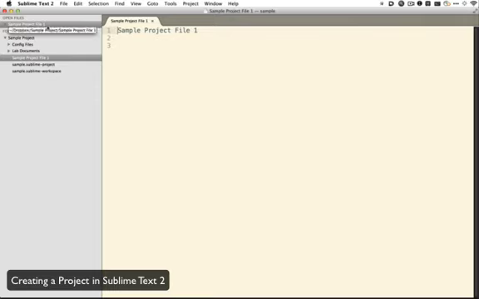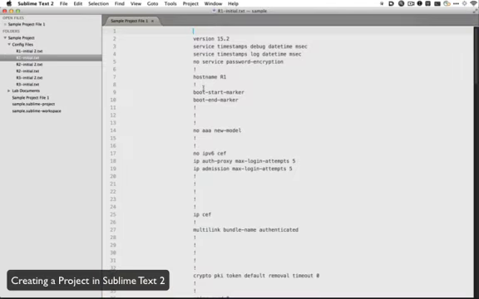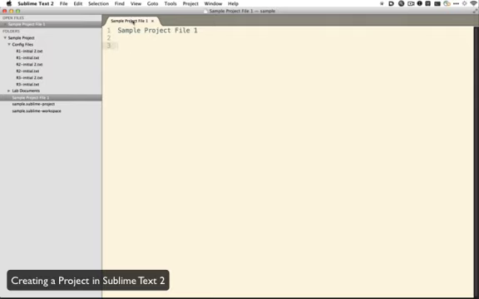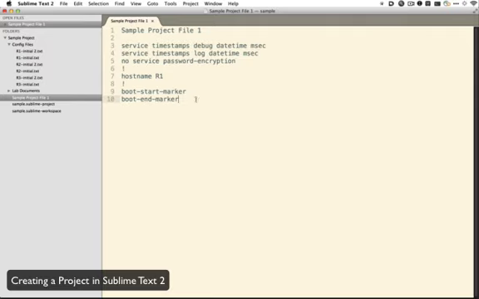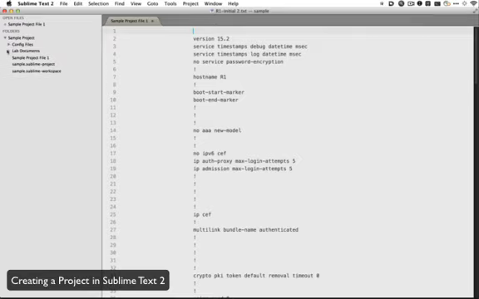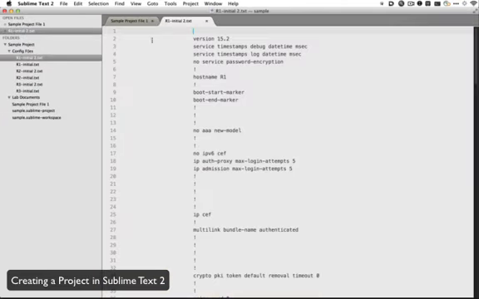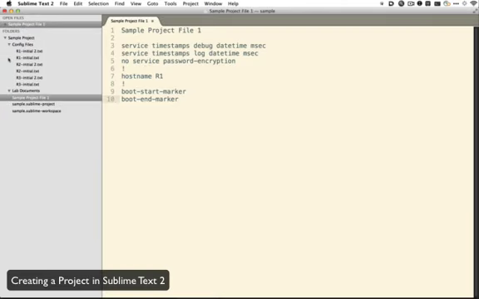And now I'm in that sample project file, and if I wanted to pull something from a config, I could just come on over here and select the config. You notice it immediately shows it. It's not open though, but it's almost like a quick look. And so I could take something from there, and I could copy that, and then I could just come back on in here and drop it in there. So it's nice to be able to switch through those files and, you know, traverse the directory there. If you wanted to, you could open up the file just by double clicking it, and it opens it up in another tab. So that's how I use projects to work with the configs and the documentation that I put together.